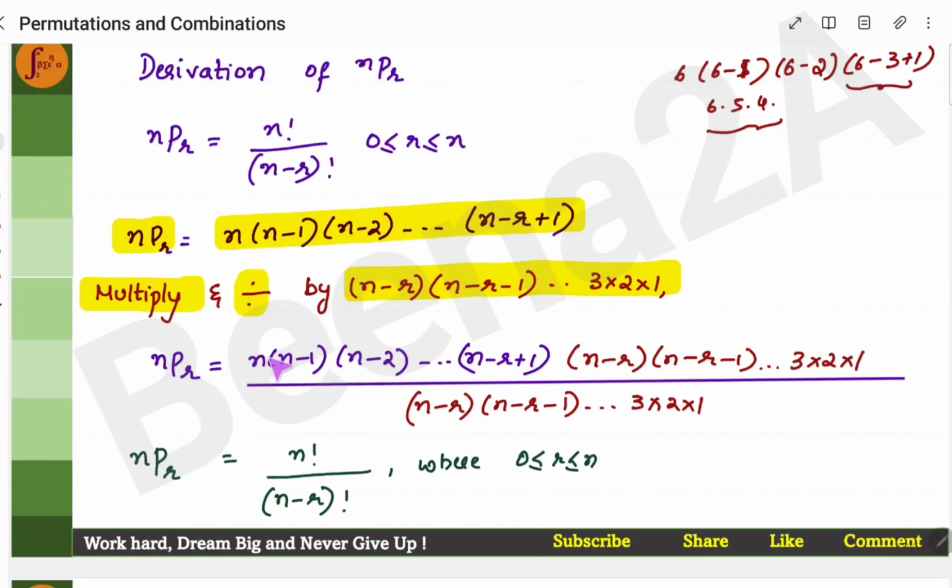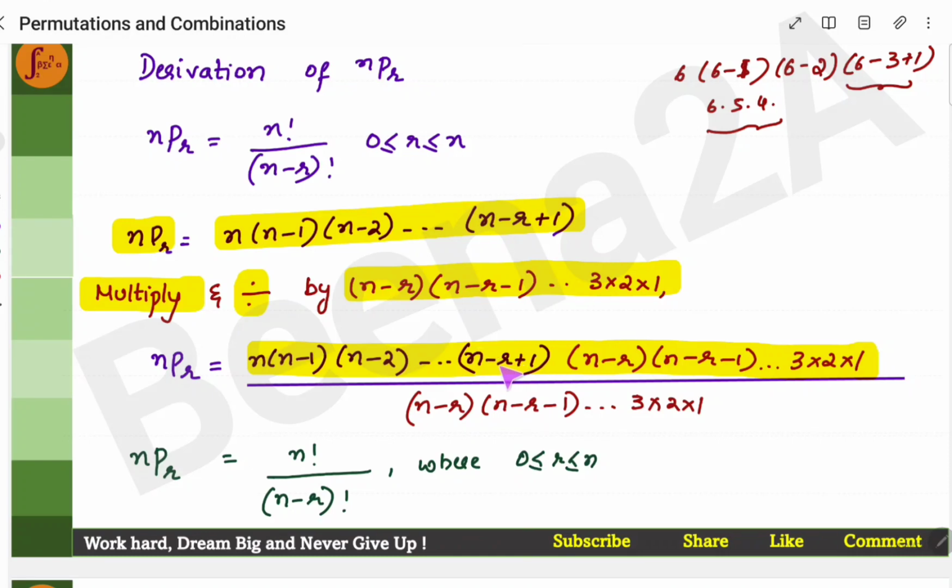This entire expression that you're seeing is nothing but n factorial. Because what is n factorial? You'll start from n and go till 1. Here you have n minus r plus 1. Then again you keep on reducing 1 here. If I keep on reducing 1, I'll reach this particular expression. This is nothing but n factorial.